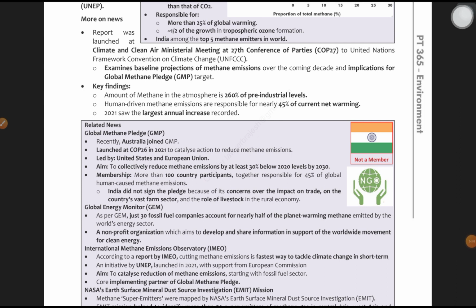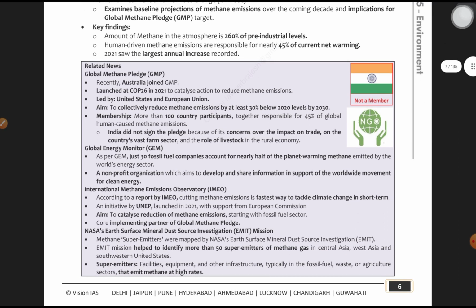So moving forward, the Global Energy Monitor is a non-profit organization. It's an NGO which aims to develop and share information in support of the worldwide movement for clean energy. The word itself describes the subject or topic of its concern. Okay, so the Global Methane Pledge and the Global Energy Monitor could be direct fact-based questions for prelims. You should remember. Moving forward, the International Methane Emissions Observatory.